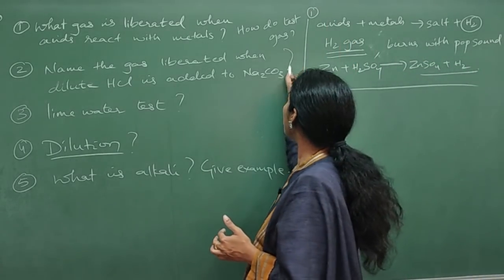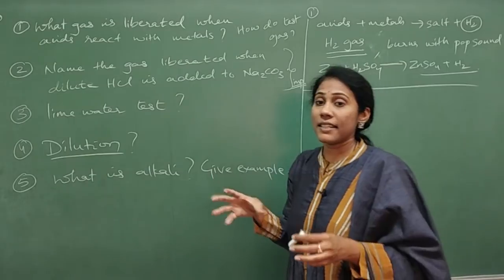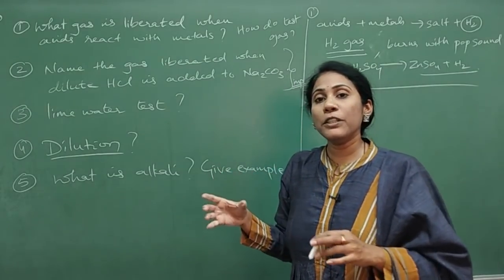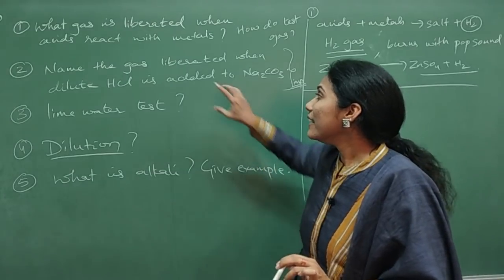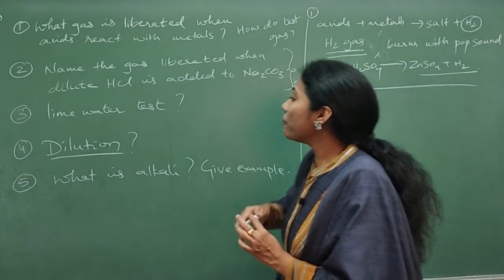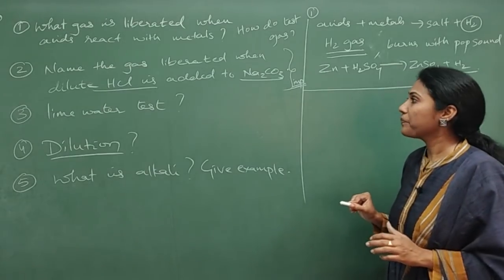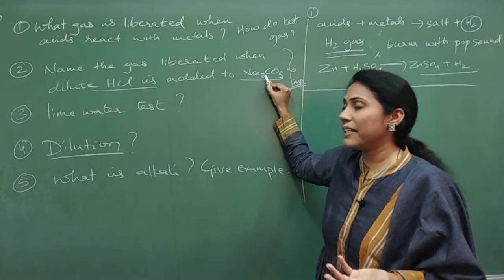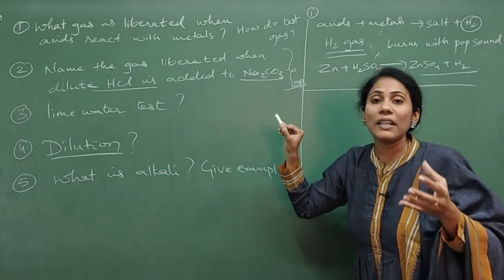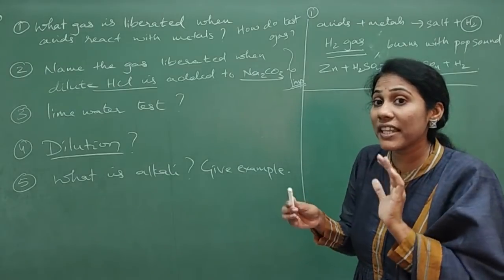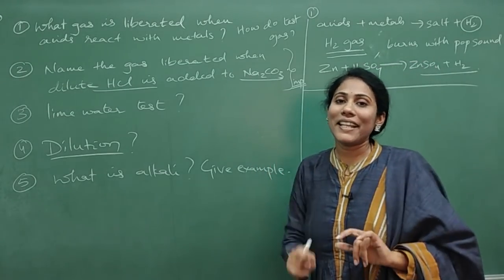Coming to question number 2, guys, this is the most important topic. A question can be asked in any way. You should be able to give the answer whichever way they ask. Name the gas liberated when dilute HCl is added to sodium carbonate. This is a metal carbonate. Whenever acid is added to a metal carbonate or bicarbonate, which gas is liberated? Yes, it is carbon dioxide gas.